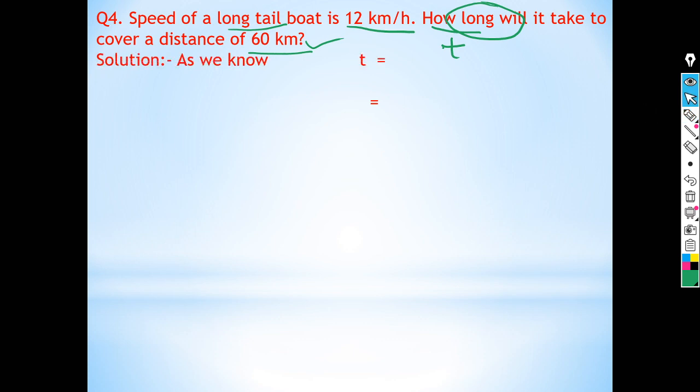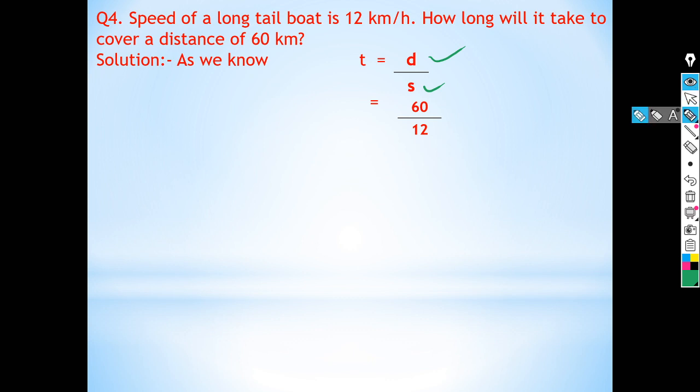So children, as we know, time is equal to distance upon speed. Here T stands for time, D stands for distance and S stands for speed. So distance is 60 kilometers and speed is 12 kilometers per hour.